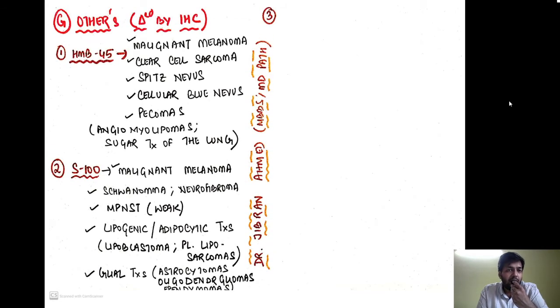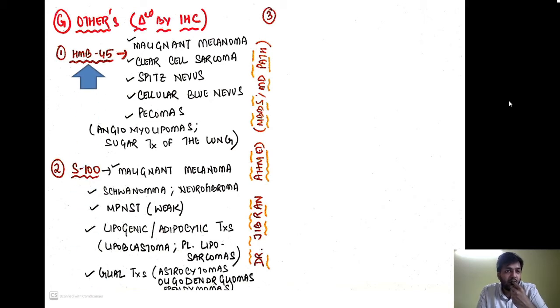Now the other tumors which are diagnosed by immunohistochemistry. These are just a few of the important immunohistochemical markers that we use and which have been asked in the exam. So I have given you an exhaustive, extensive list of the tumors, but out of this I am going to tell you which are the other most important tumors.